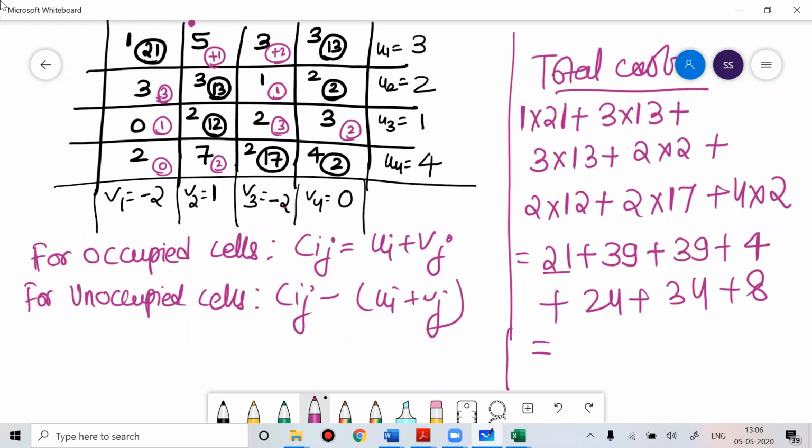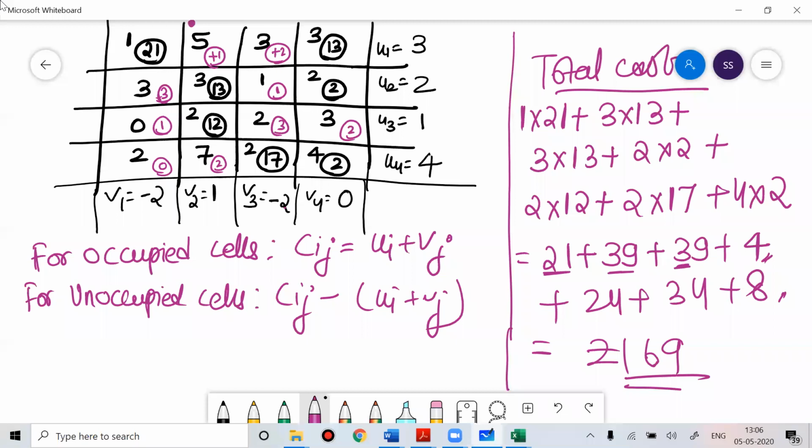This is 60. 60 plus 39, 99. 99 plus 4, 103. 103 plus 8, 111. Plus 24 plus 34, 169. Now the total cost we'll get is 169 rupees.